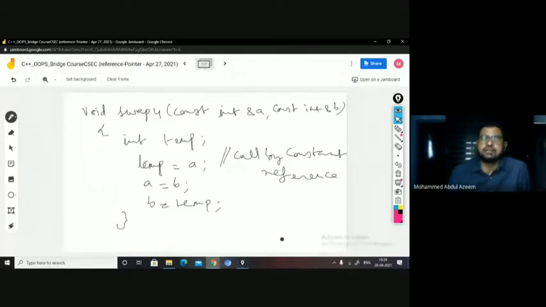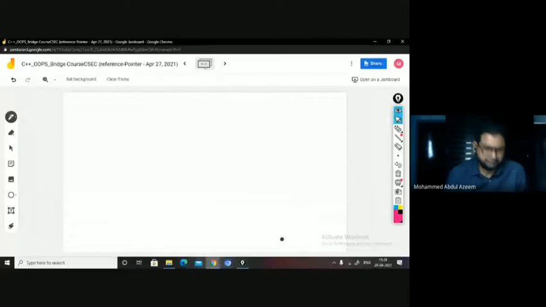Why? Because these are references, since the variables are with ampersand, but then they are declared as constant, right? So here again in swap 4 also, we are trying to interchange the values that are being referred to through A and B. Okay, we'll try to demonstrate this. In order to implement this, what do we have to do? We have to call this from a main function. Yes or no?